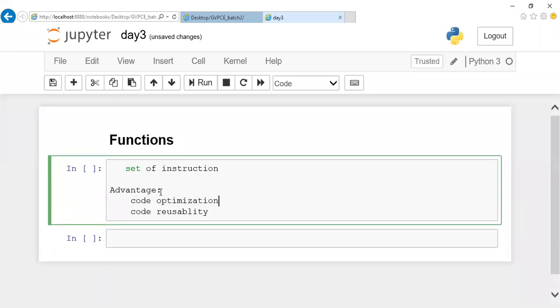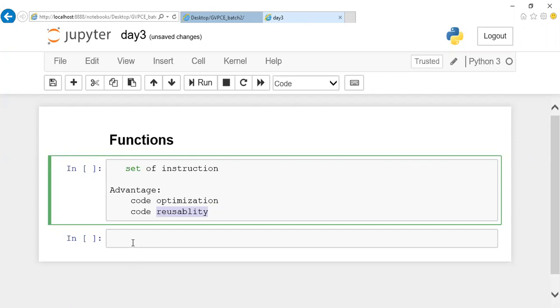Code optimization happens where the number of lines we are writing gets reduced. And another advantage: if you want to repeat five lines 10 times, what happens? You'll get 50 lines of code, right? So instead of this, I'm reusing the code again. This is the other advantage of a function. A function is very simply a set of instructions given under a name. When you want the particular instructions to be performed, just call the name, that is fine. This is all about your function, guys.